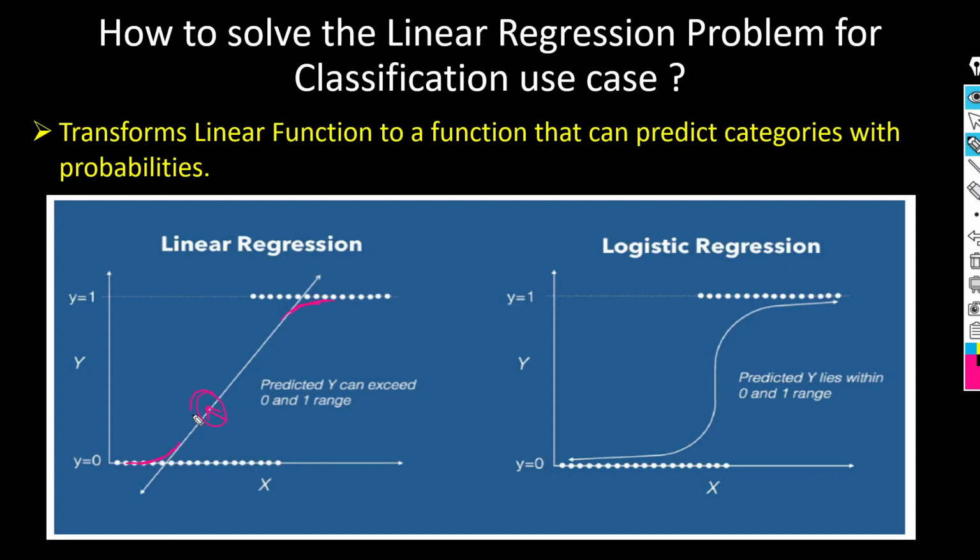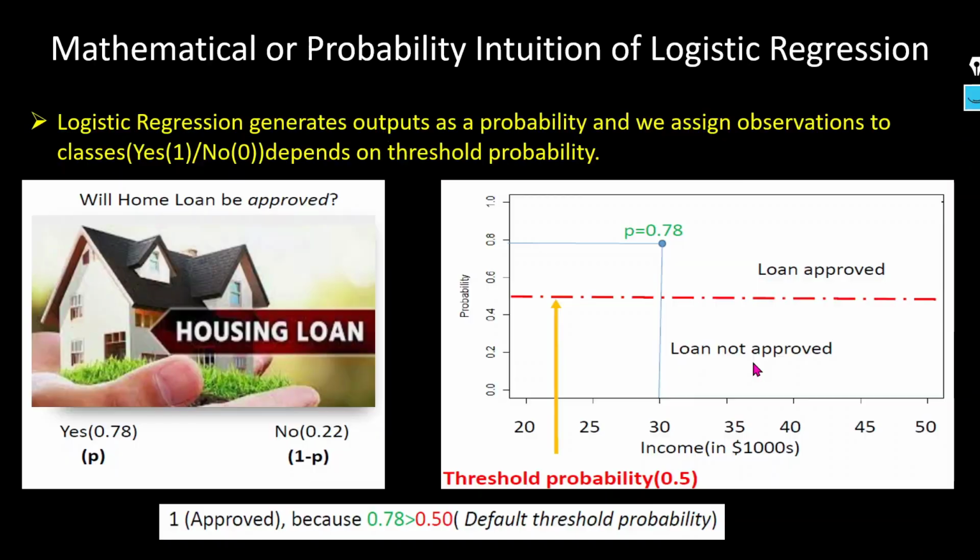We have to transform this particular linear equation. That is what we do in the logistic regression. By using that, we can squash this linear line at both ends, at 0 and 1, and by that we can avoid the probability violation, and we can also solve the classification problem. So let's understand how we can do that. For that we have to understand the mathematical or probability intuition of the logistic regression, right?